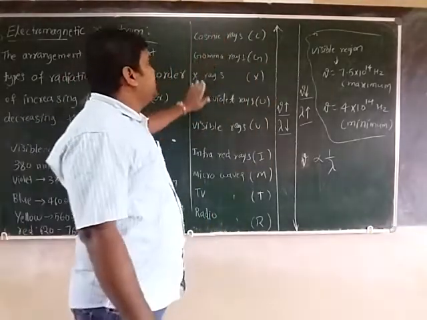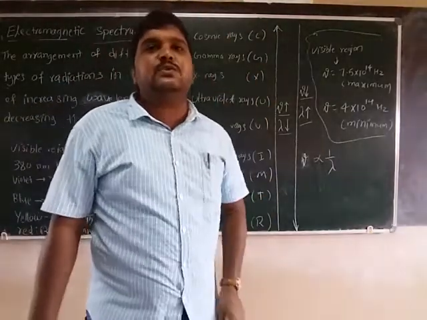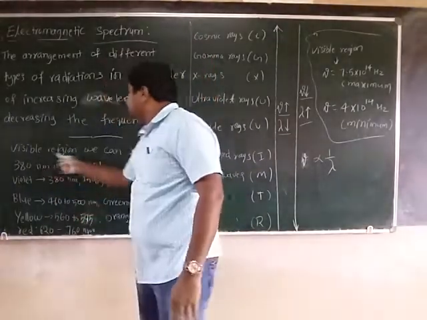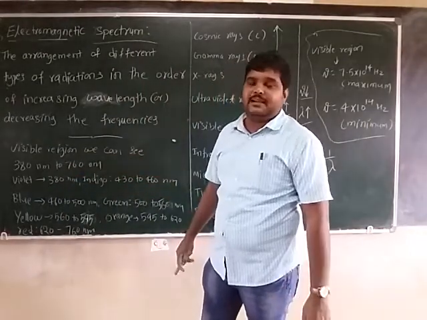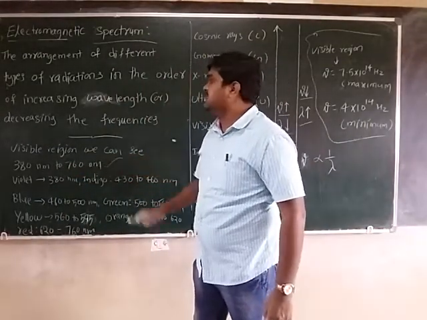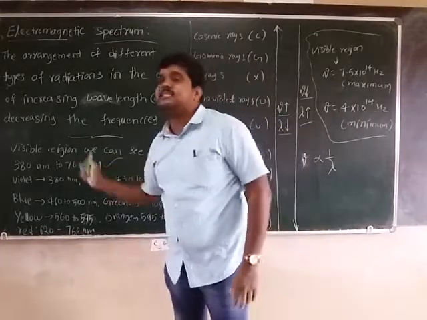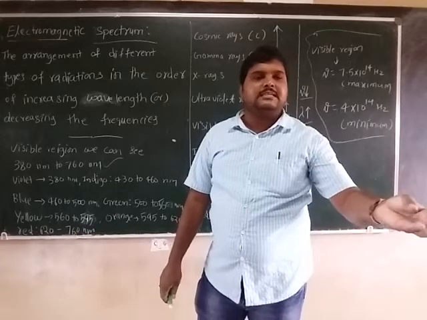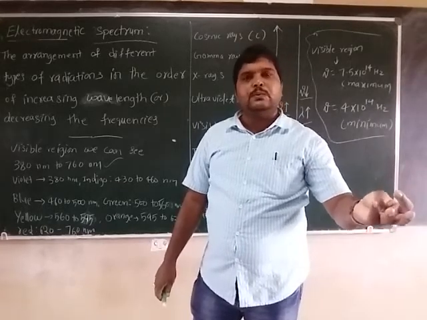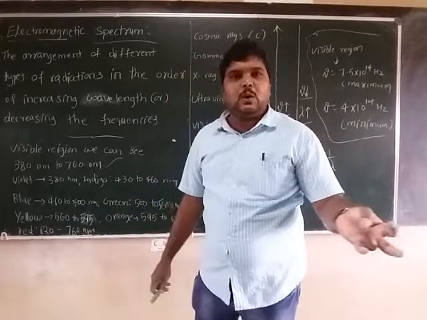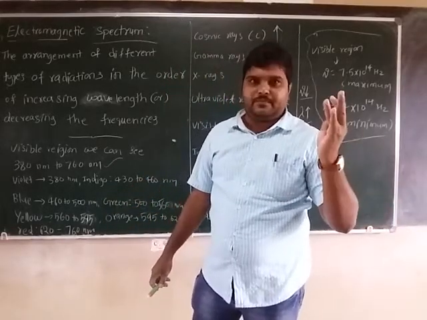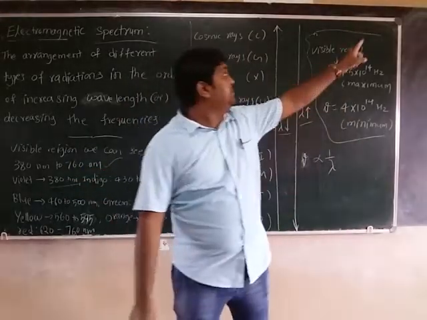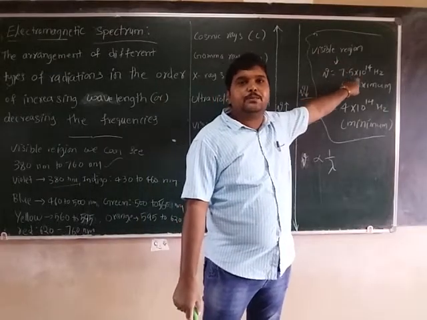Among all these radiations, the ones we can see with the eye are the visible rays. The wavelength of the visible region is 380 to 760 nanometers. Visible rays contain violet, indigo, blue, green, yellow, orange, red. Violet has the lowest wavelength with higher frequency, 7.5 into 10 to the power of 14 hertz.